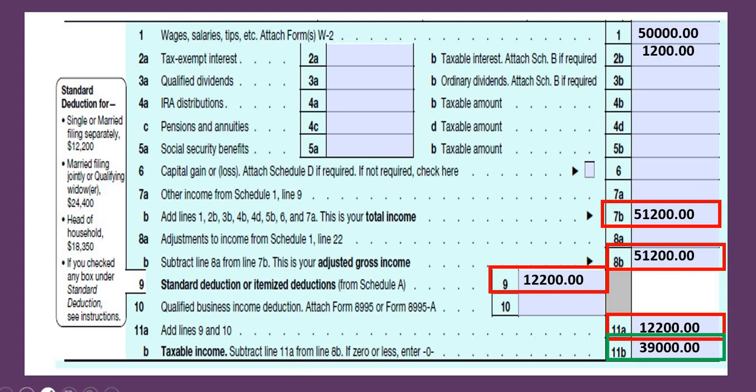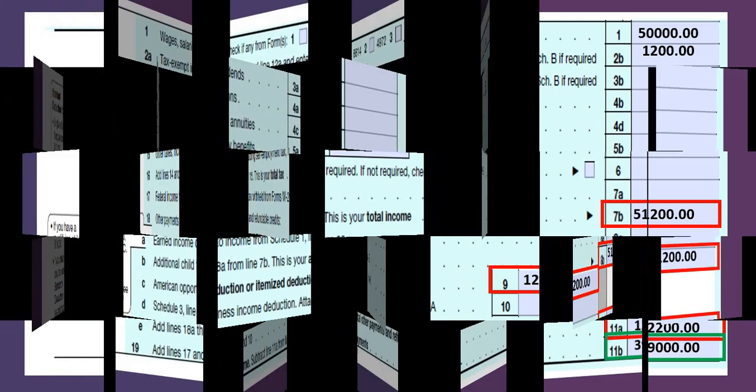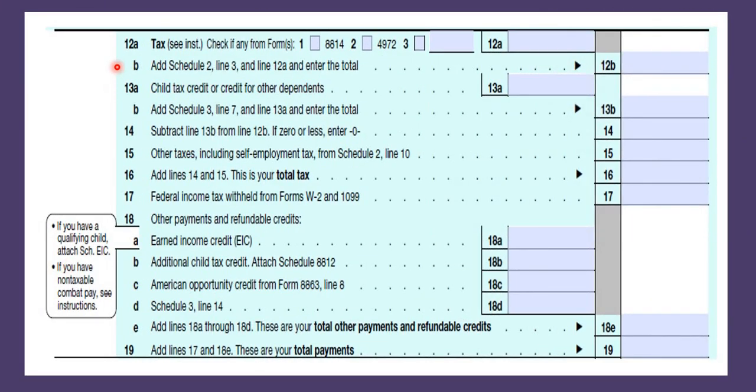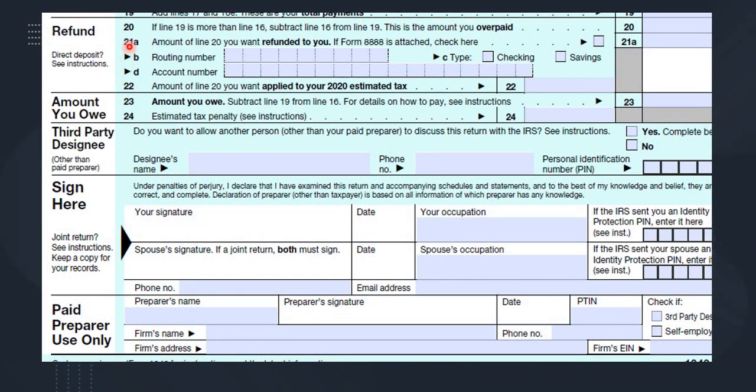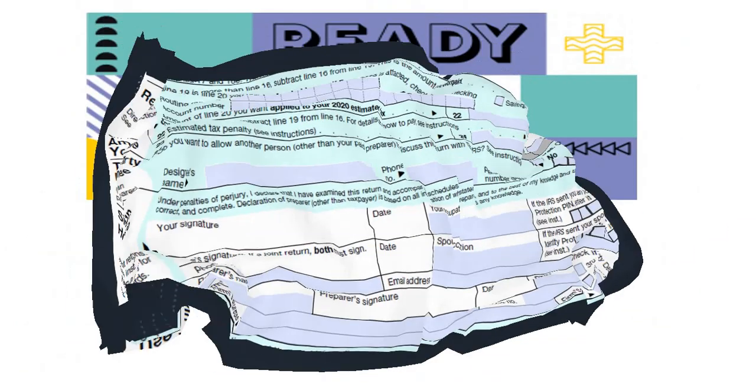Awesome job. There is more to this form, but we'll work on this more, but I wanted to focus today just on the income part. So there is going to be a whole section about what taxes do you pay, and then at the end, do I get a refund or do I still owe money? Okay? So we will deal with that in the near future.